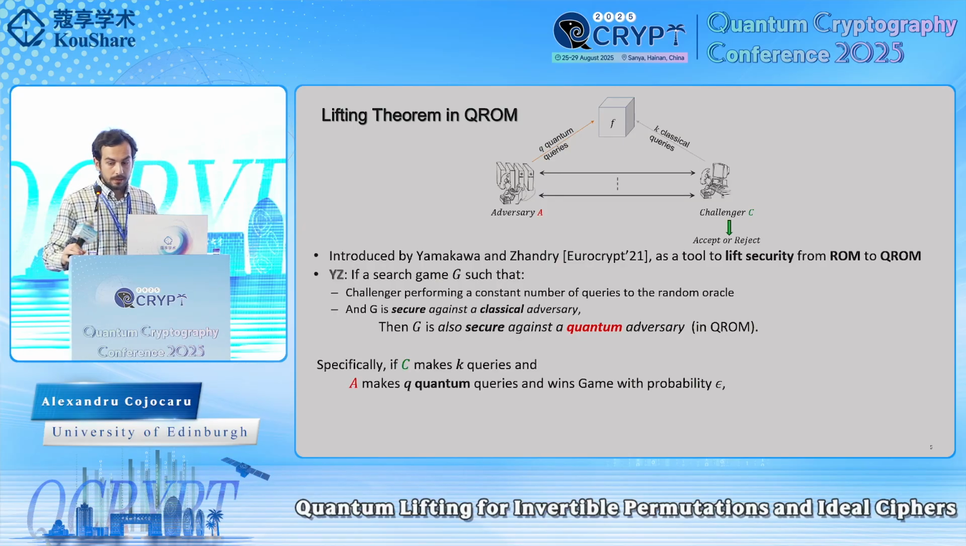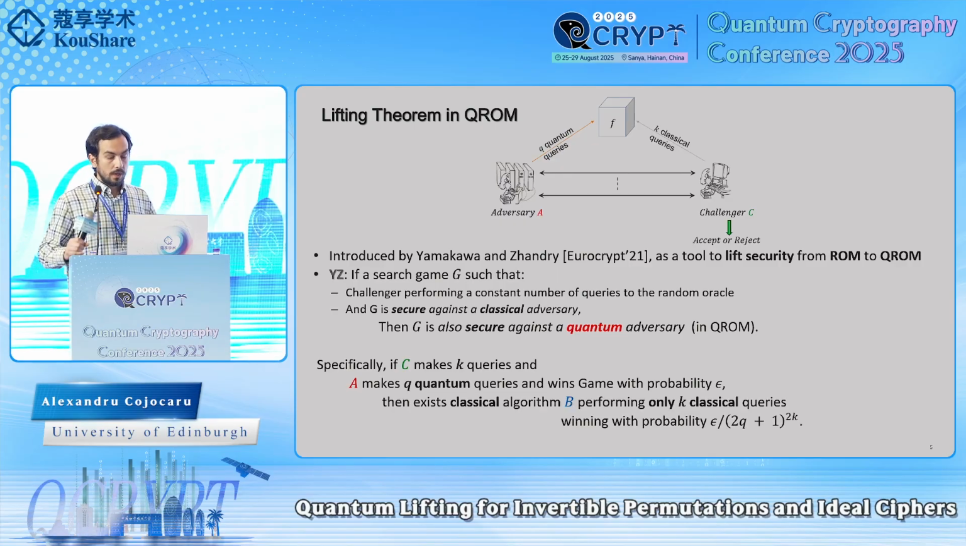A bit more concretely, the result states that if the challenger in such a security game performs k classical queries, and an arbitrary adversary making q quantum queries can win this game with probability epsilon, then one can also construct a classical algorithm that only needs to perform k classical queries, notice the same number of queries as the challenger, that can win the security game with probability at least epsilon divided by (2q+1) to the power of 2k.